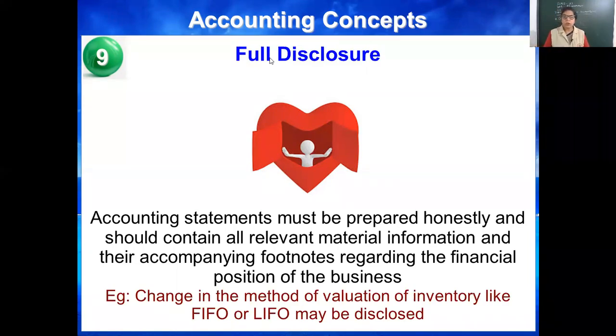It means the information should be shown clearly, understandable, reliable and relevant information. That should be full disclosure. It means they should not hide anything. If they are preparing any reserves, they should show it.